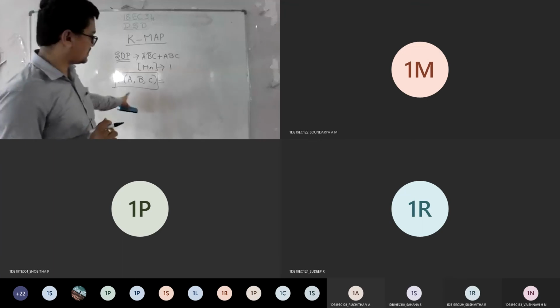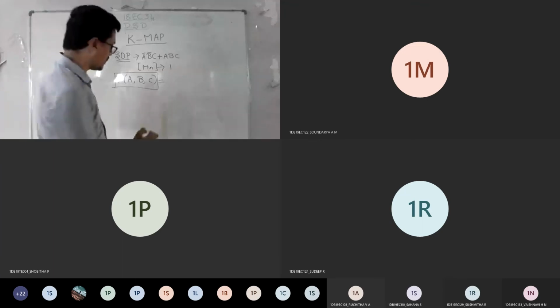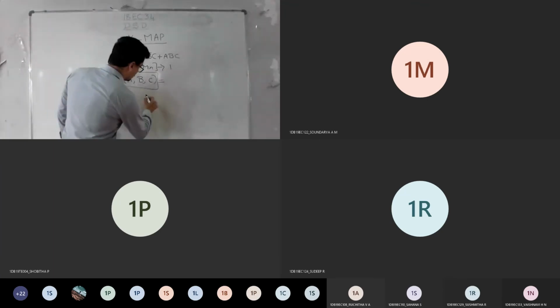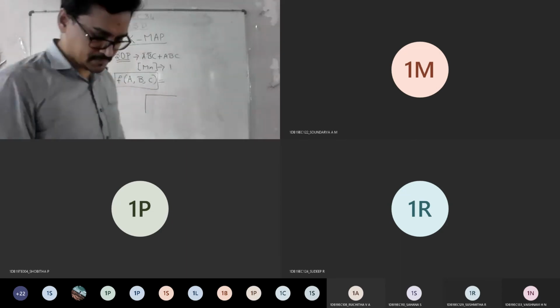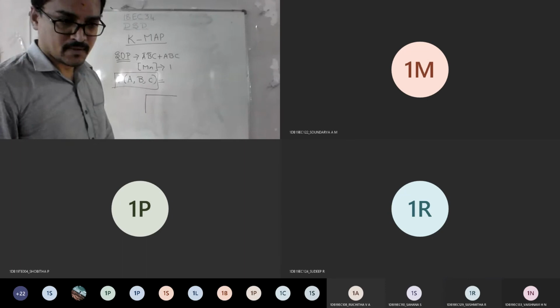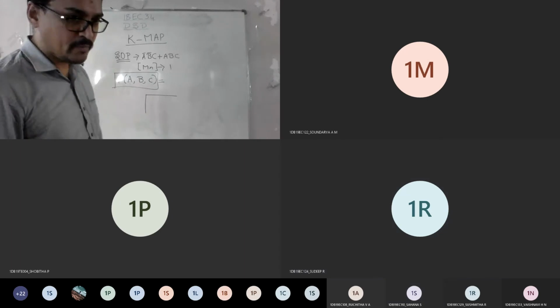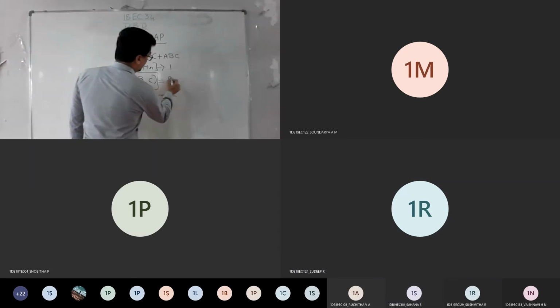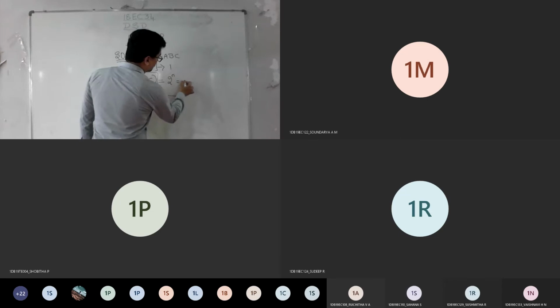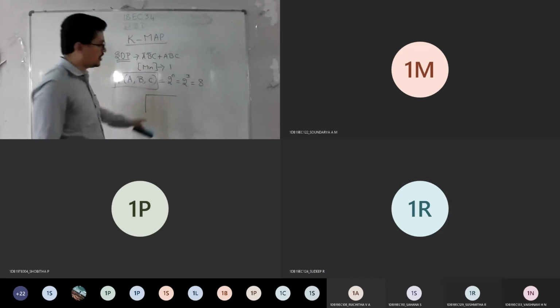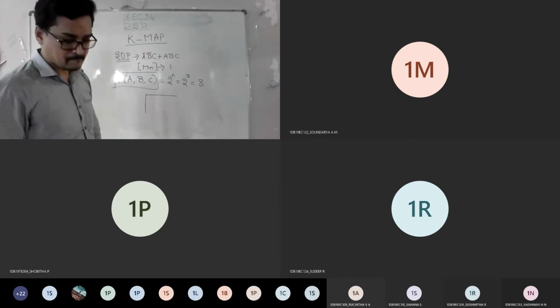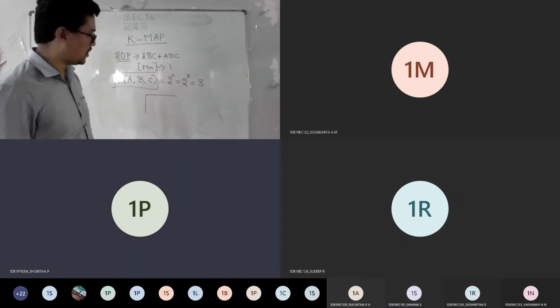Assume that it is a 3 variable. Then how to represent a K-map? If I say 3 variable, how many combinations will you get? 8 combinations, because it is 2 power n. I told you inputs are 3, so it is 2 power 3, which equals 8. Is the board visible till where I am writing? Yes, sir.